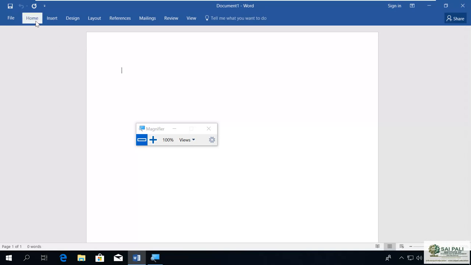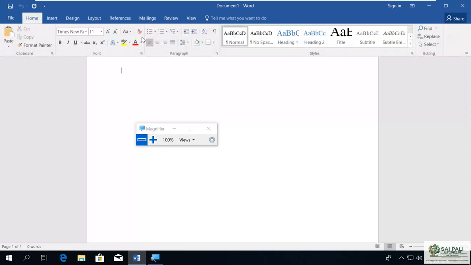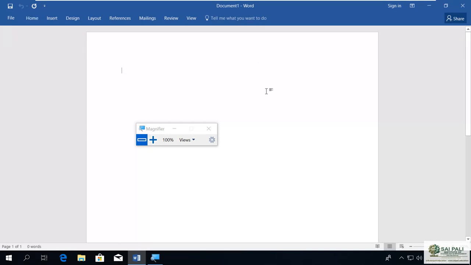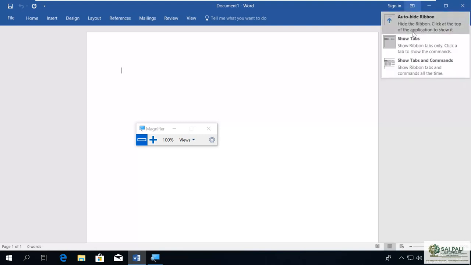Like I click on home, so it gets me those commands. When I go back to the document, the commands will disappear. So only tabs are showing. It will also save screen space, or if you want everything, then you can go for show tabs and commands.